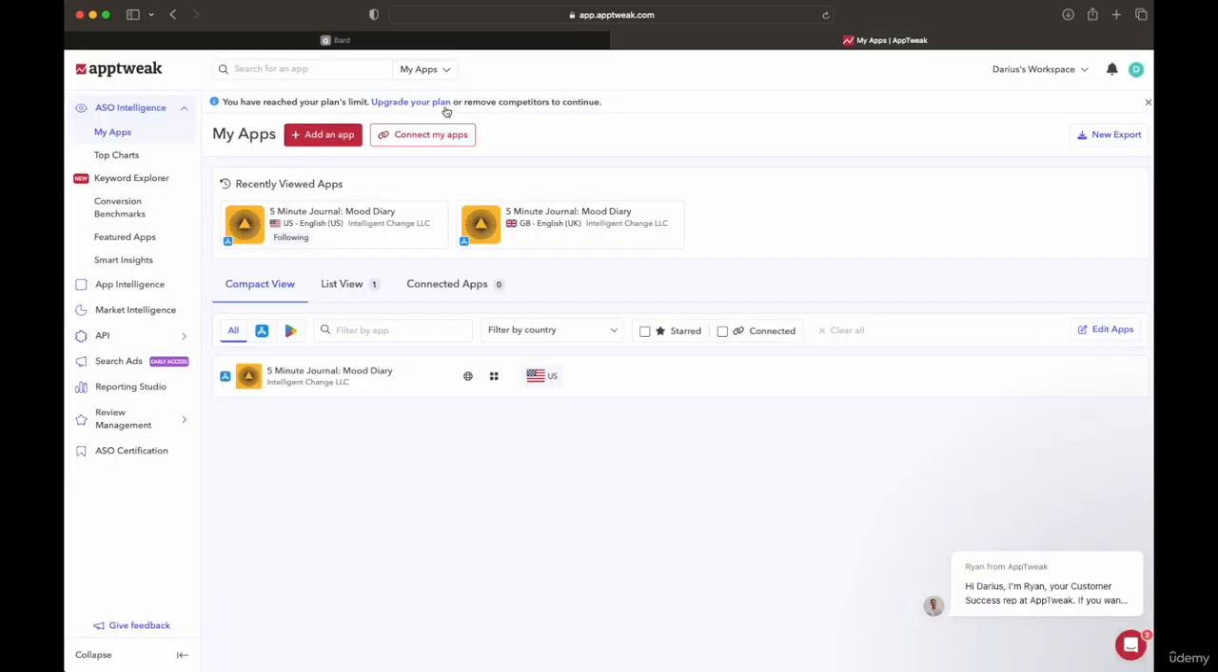That's the goal. Okay, so the next step for me is to use AppTweak to find competition and get examples of really good titles. So AppTweak is my favorite tool for app store optimization. I've used them for a long time. It's the best one on the market.